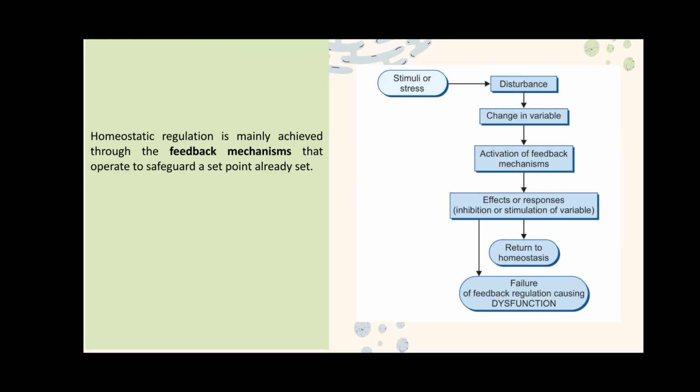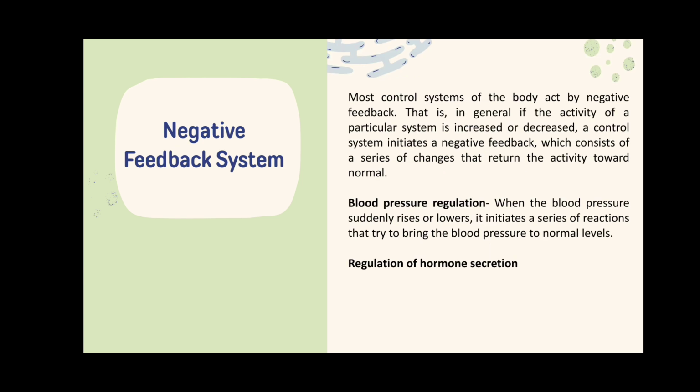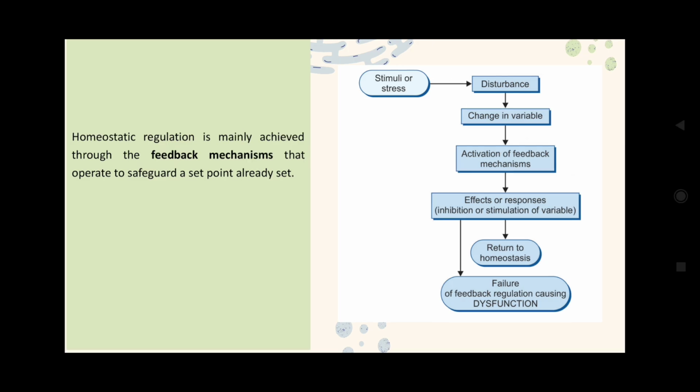Basically, we have two feedback mechanisms. The first one is a positive feedback, and there is a negative feedback. Now come to this flow chart. The first one, there is a stimulus or a stress, which would lead to disturbances and parameters would change. So change in variable will lead to activation of these feedback mechanisms, either positive or negative. And finally, the responses or effects.